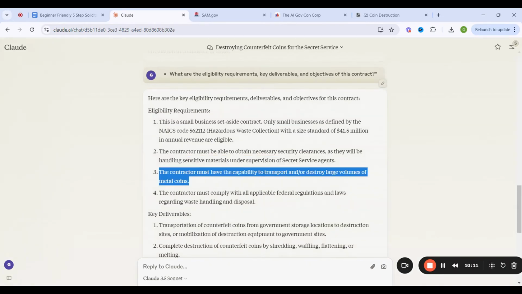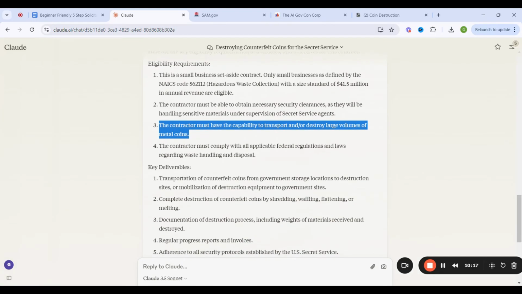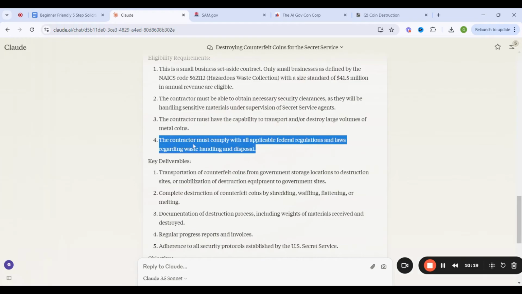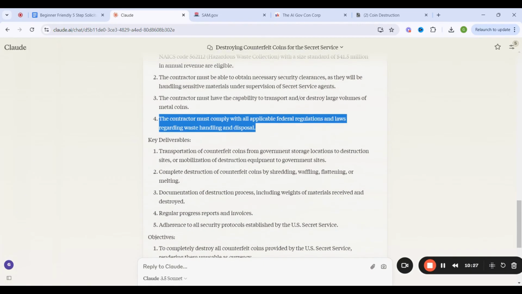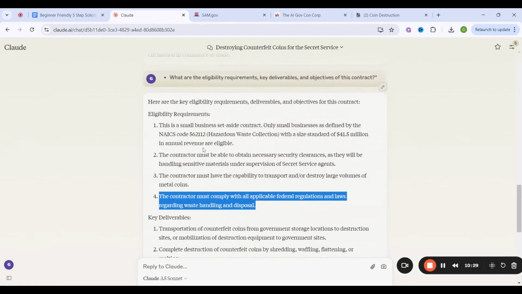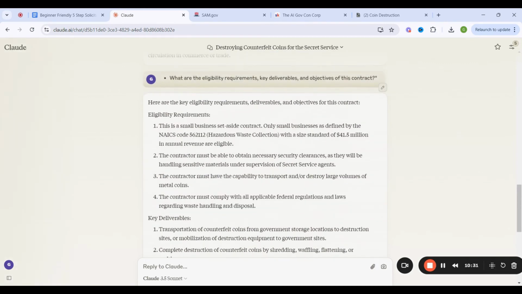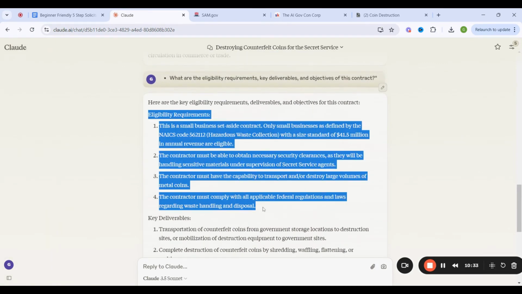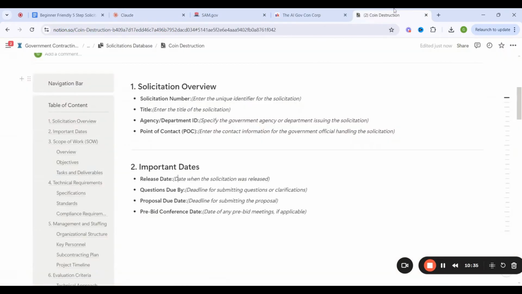The contractor must have the capability to transport and/or destroy large volumes of metal coins, and the contractor must comply with all applicable federal regulations and laws regarding waste handling and disposal. Okay, so guys, we're pulling out all this information, and when you pull this information, you might want to grab it and throw it into your tracker.